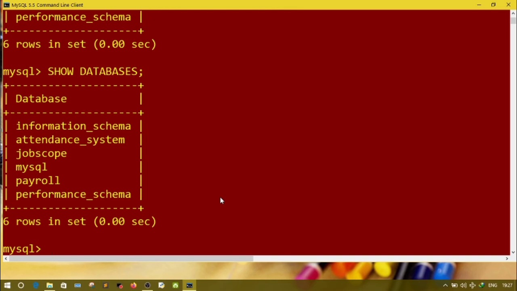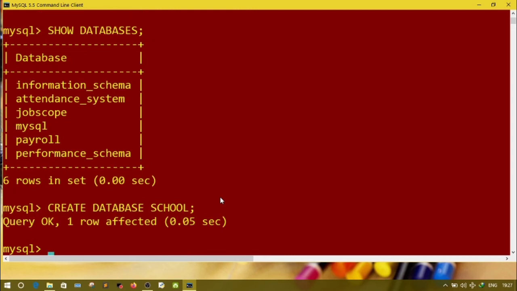Then next command, to create a database. To create a new database, the command is create database, then the database name. Suppose my database name is school. Create database school. And remember, when you define a database name, that name should not already be in your server. You cannot create two databases with same name. As I don't have any database with name school, so my query is successful.